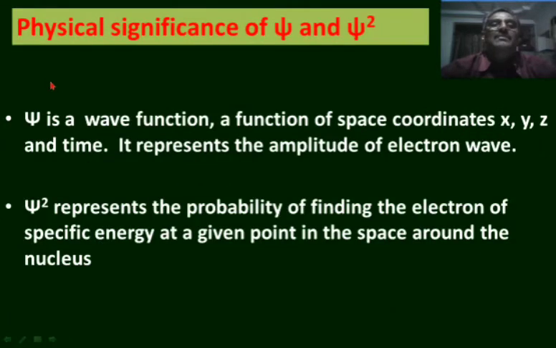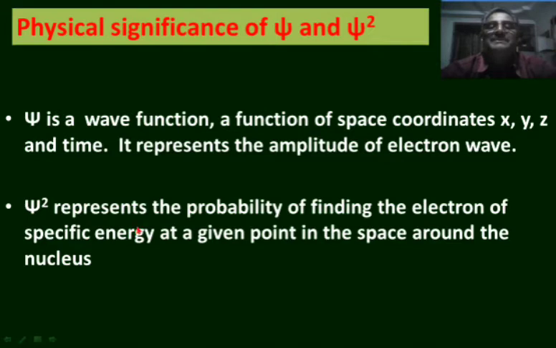What is the physical significance of ψ, and what is the physical significance of ψ²? In the Schrödinger wave equation, ψ is considered as a function of space coordinates x, y, z, and it is also a function of time. At a particular instant, it is a function of x, y and z only. It has no special significance, but it represents the amplitude of the electron wave.